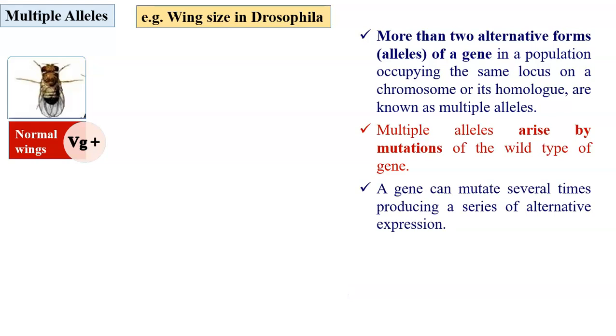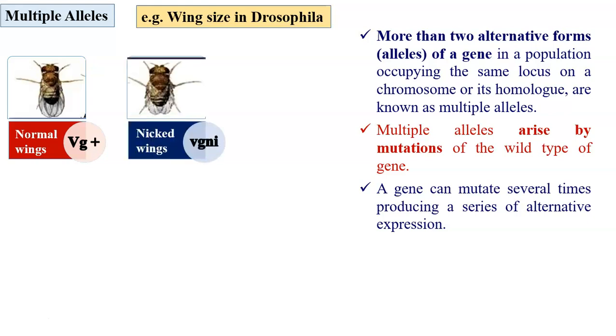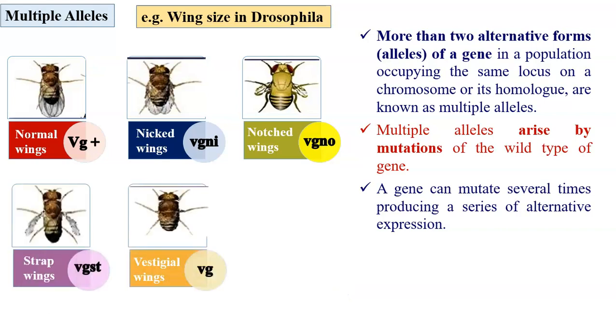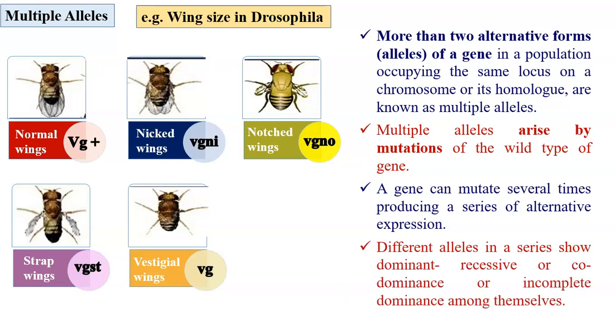A gene can be mutated several times, producing a series of alternative expressions. So here we get notched wings, strap wings, and vestigial wings. The series of alternative expressions, the multiple alternative forms of the gene, is called multiple alleles. These multiple alleles among themselves show dominant recessive, codominance or incomplete dominance.